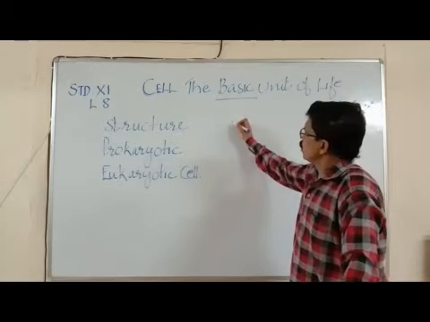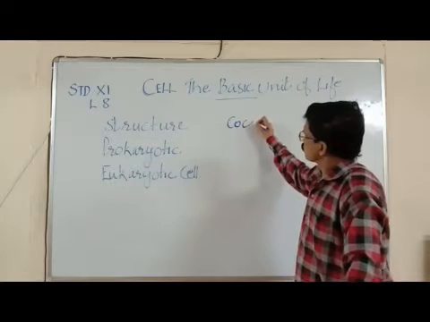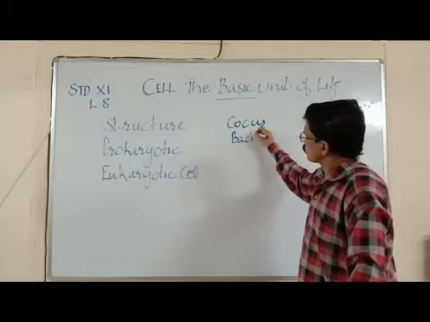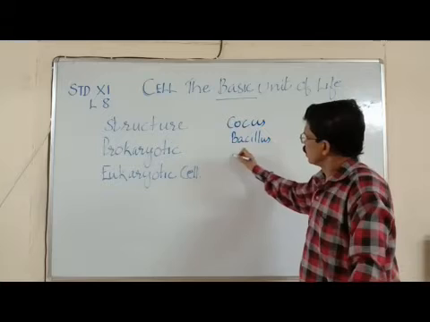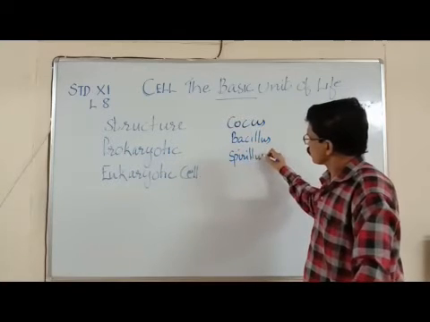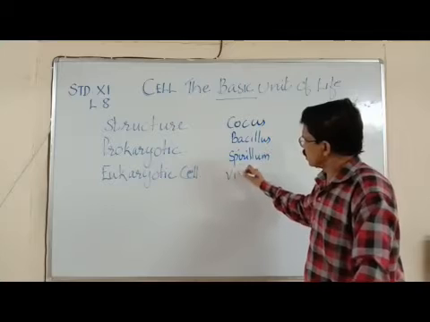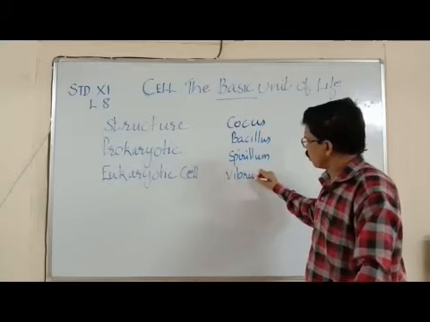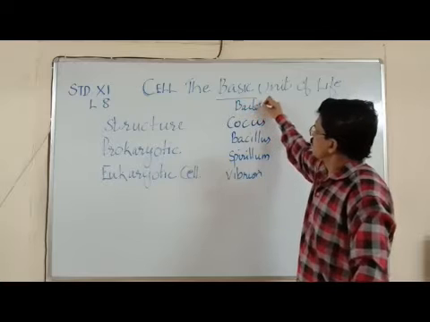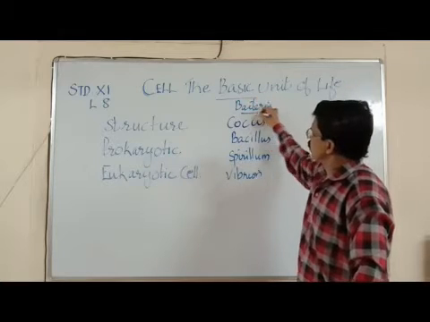What are they? Coccus, Bacillus, Spirillum and Vibrio. Coccus, Bacillus, Spirillum and Vibrio are the four types of bacteria based on the shape of the cell.